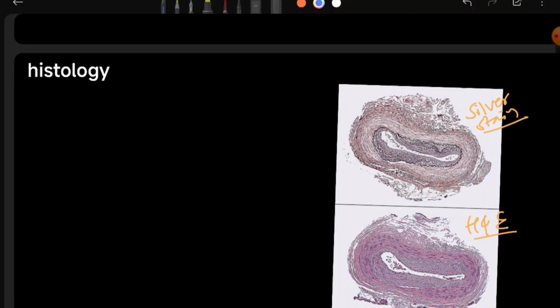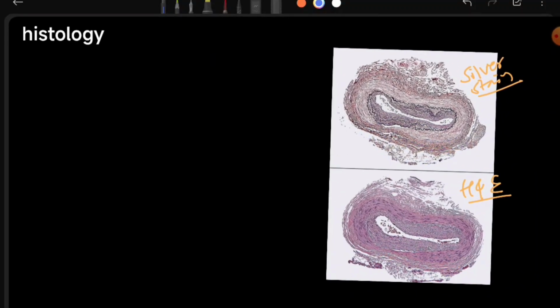Now we'll see about histology. These are diagrams of H&E stain and silver stain. Silver stain is a special stain which is used to highlight the elastic fibers. It will highlight the elastic fibers with black color. You can see here the clearly visible internal elastic lamina.